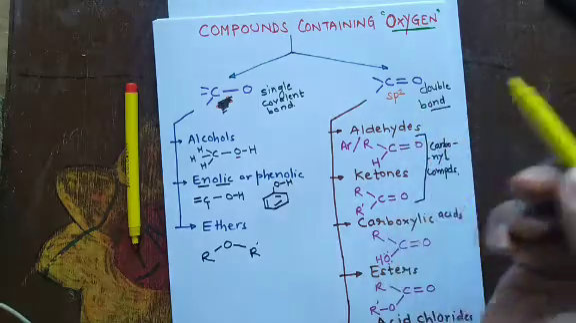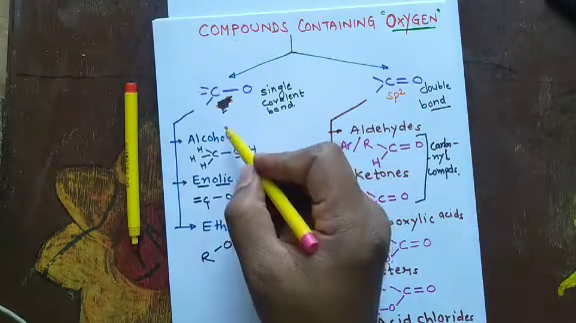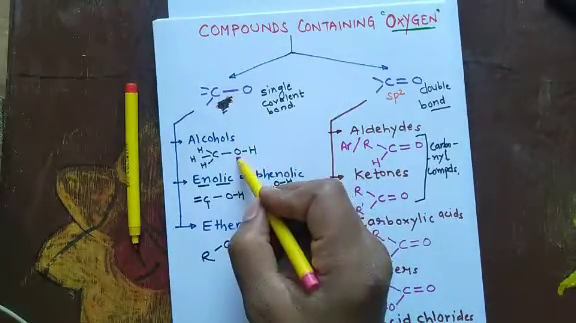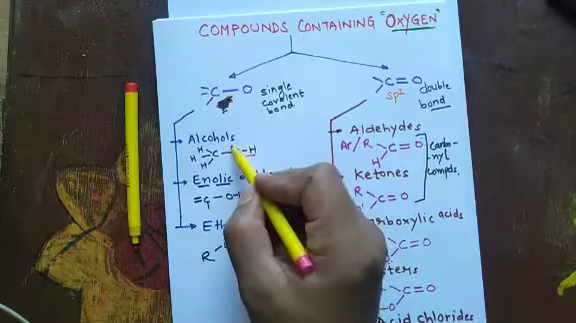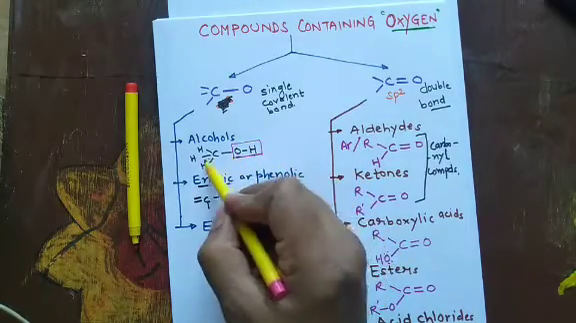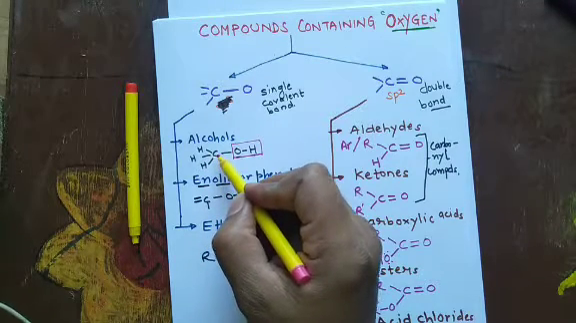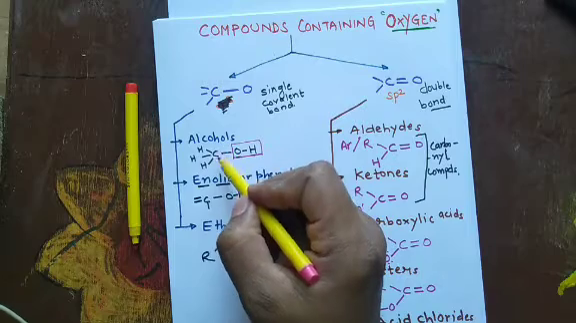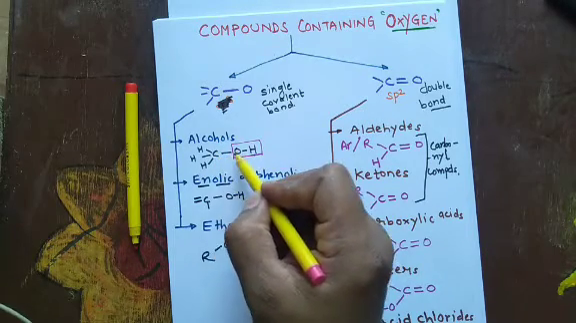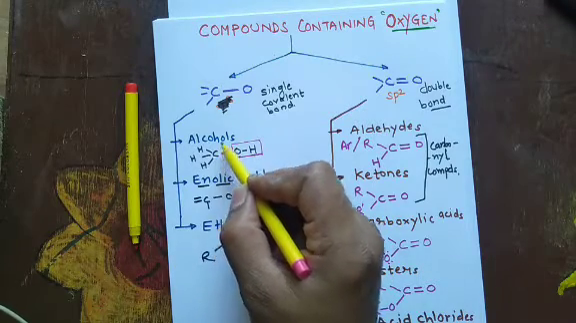Now, alcohols. Alcohols are a group of compounds which have a functional group of OH. They have OH functional group, and this OH is bonded to an sp3 hybridized carbon. Okay, so in that situation, the carbon and oxygen bond is a single bond. And this carbon is known as alpha carbon.